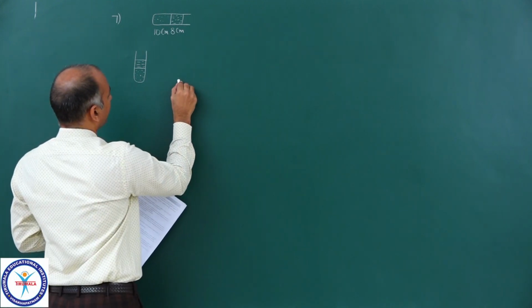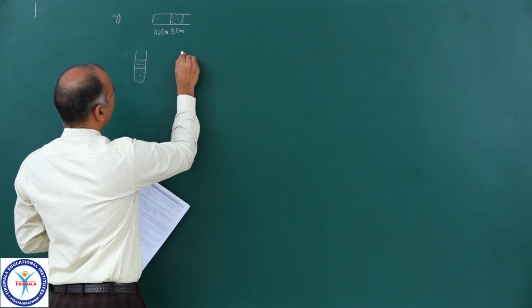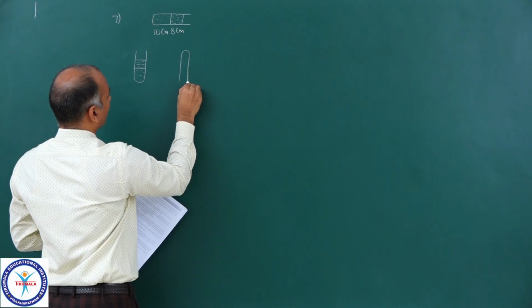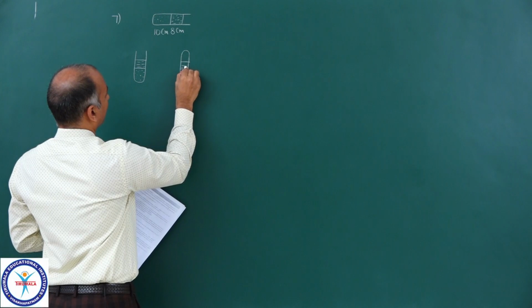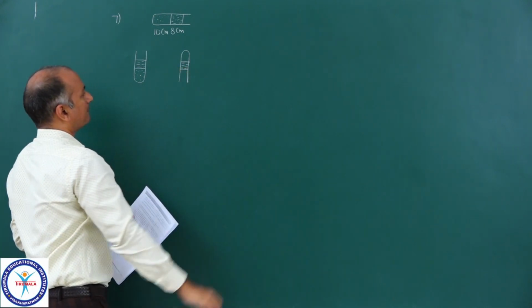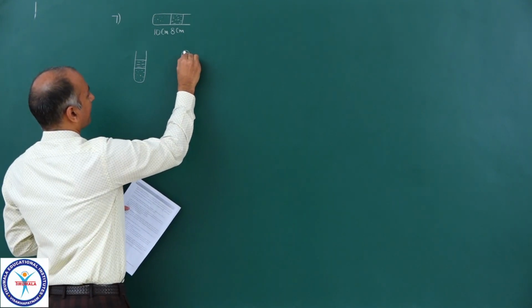Okay, and if you keep the tube like this, vertical with open end down, now this is the mercury column, and this is the trapped air.